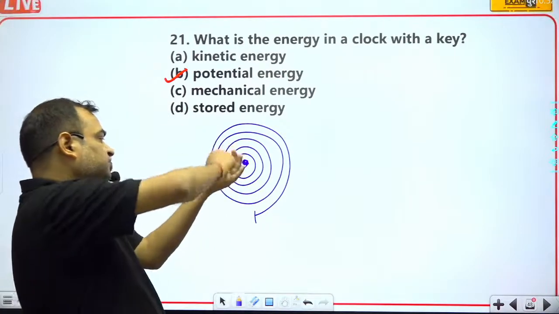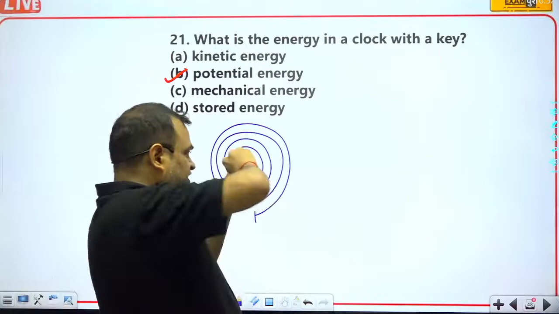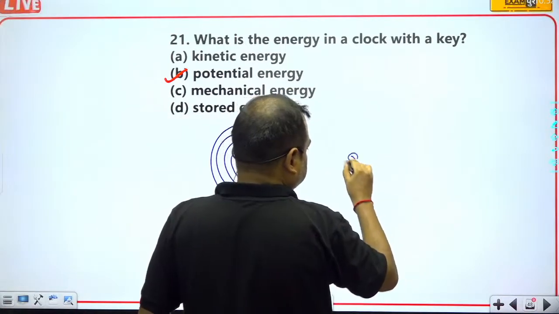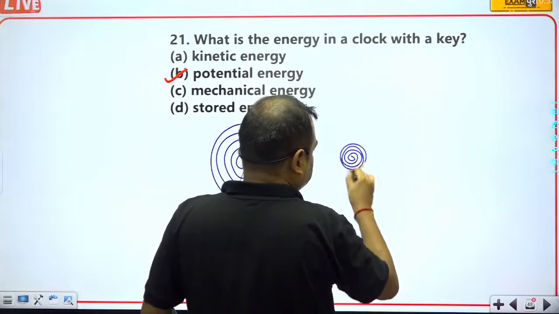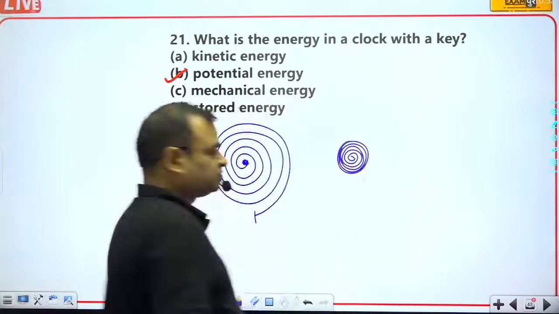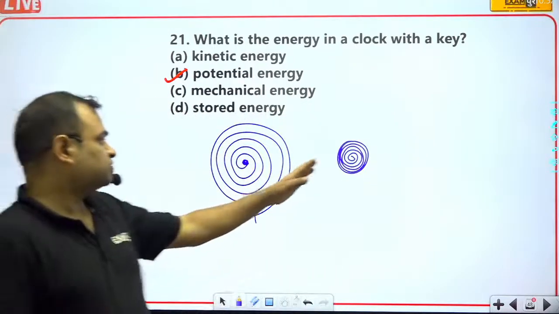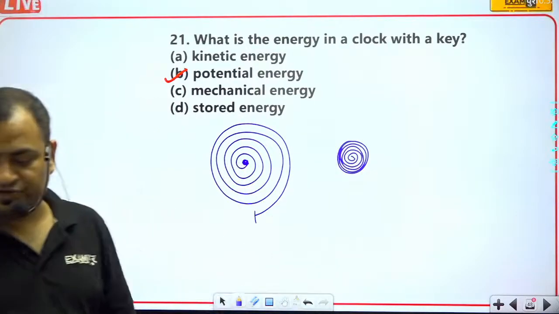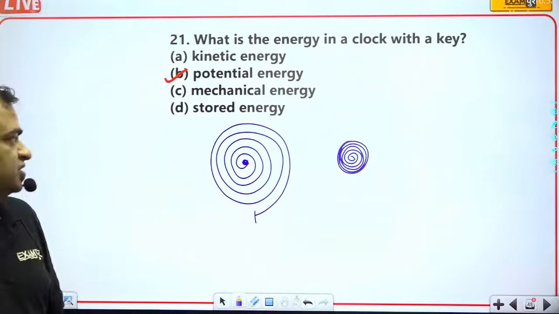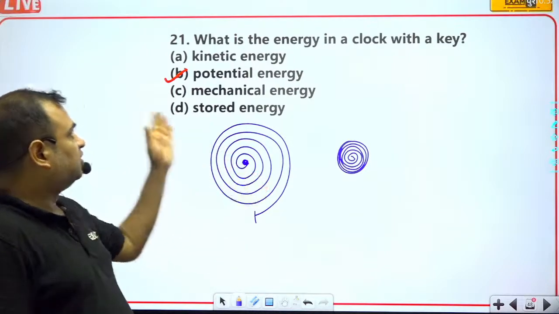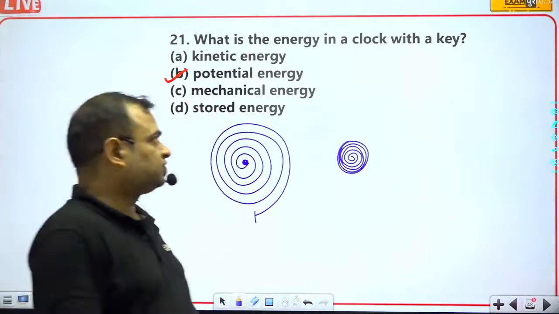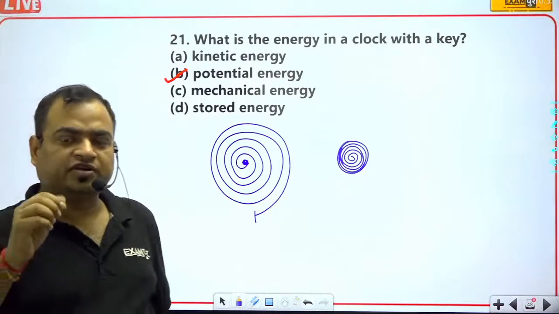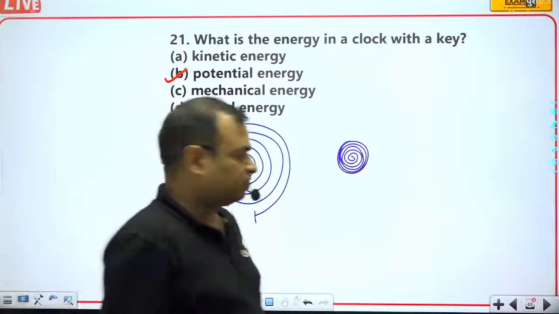In this way, after some time, when we keep on rotating like this, the spring becomes like this. In this form, the energy is much higher than that of the relaxed spring. This is the reason that this kind of key was required at least one time in 24 hours.